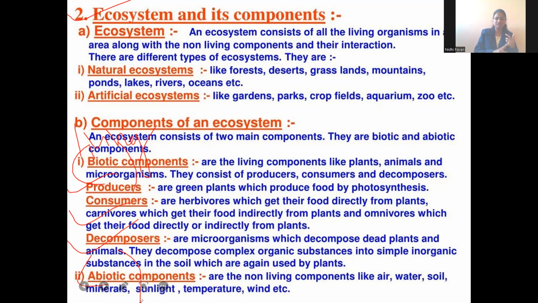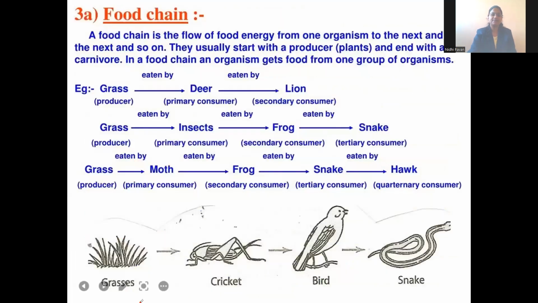See, without water we can't live. Without soil and air we can't live, means plants cannot live. Without sunlight, the plants cannot prepare their own food. So there will be a continuous interaction, continuous communication between the living components as well as non-living components. So this interaction we will call as ecosystem. Okay, next. The next one is food chain.